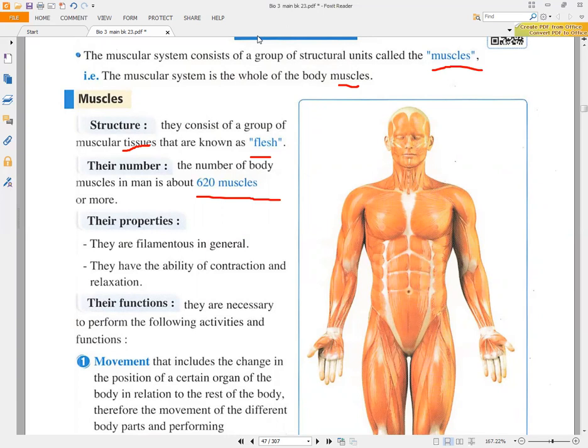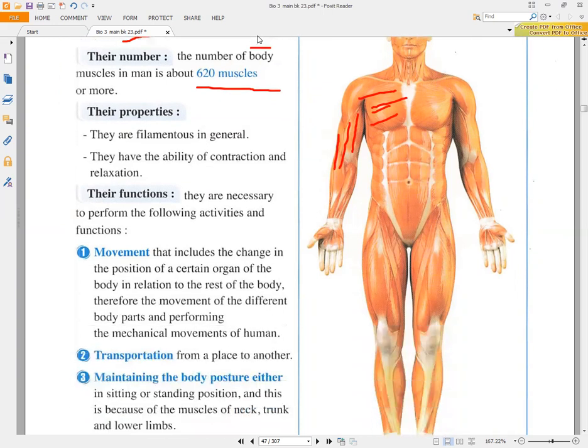Also, they are filamentous in general. So if you look here, you will find that we have filaments inside our body, okay? Also, they have the ability to contract and relax, so they can allow the movement. Also, the function of the muscle is performing the activities and functions, like the movement, okay? Movement here, we mean by it changing the position of a certain organ of the body in relation to the rest of the body organs, okay?